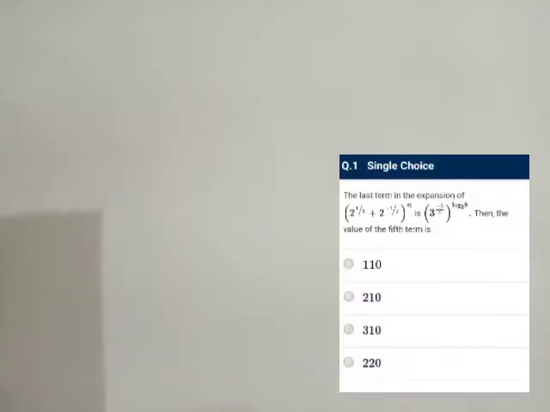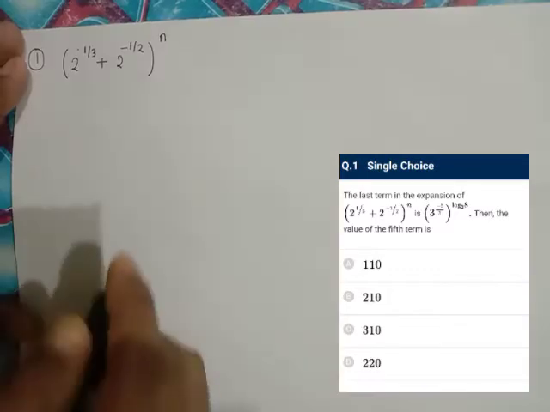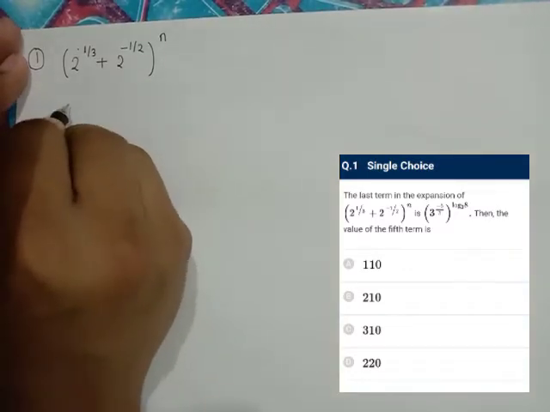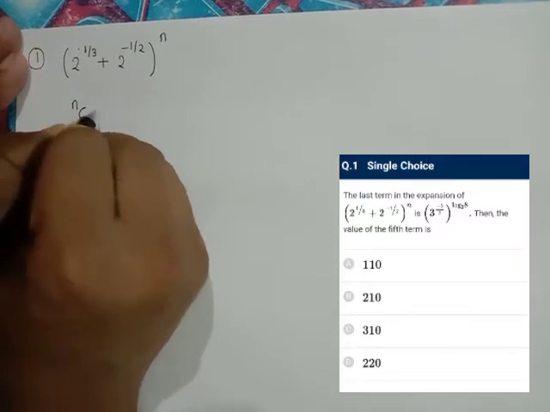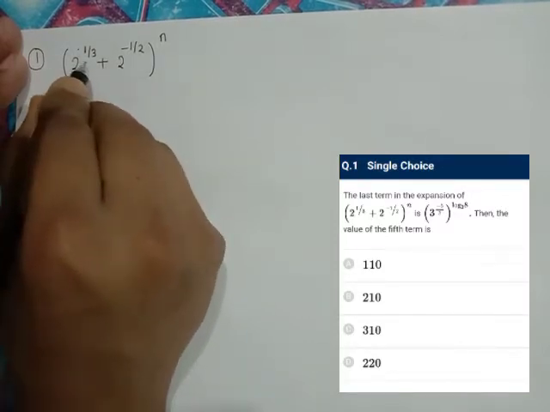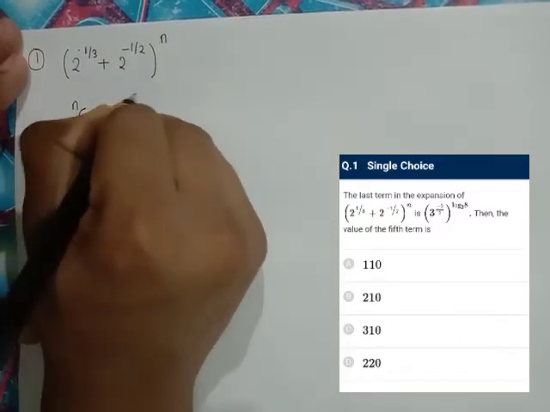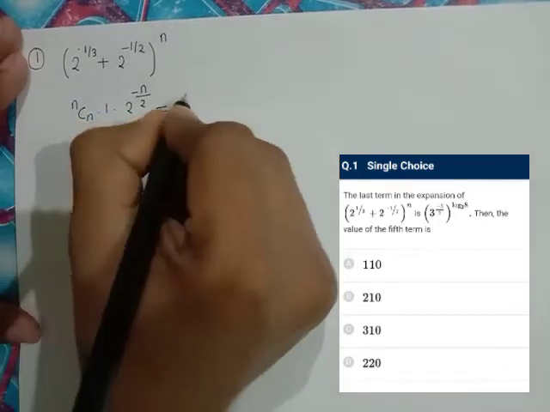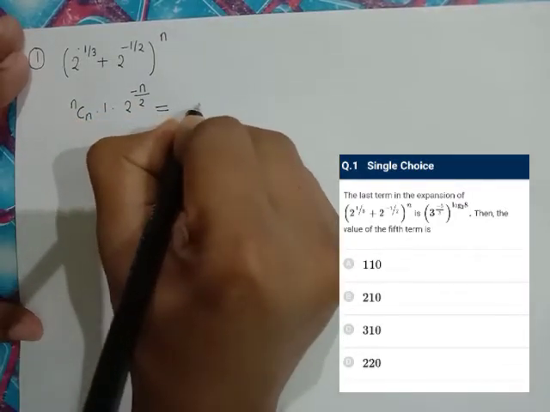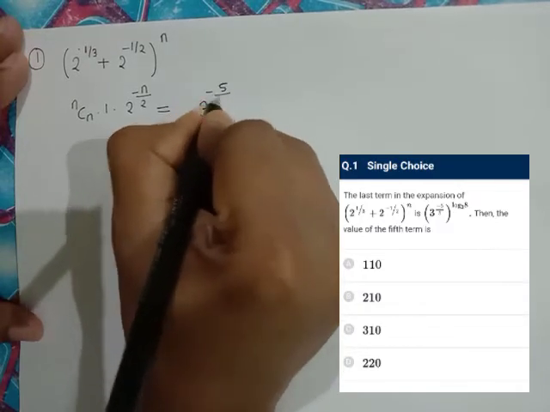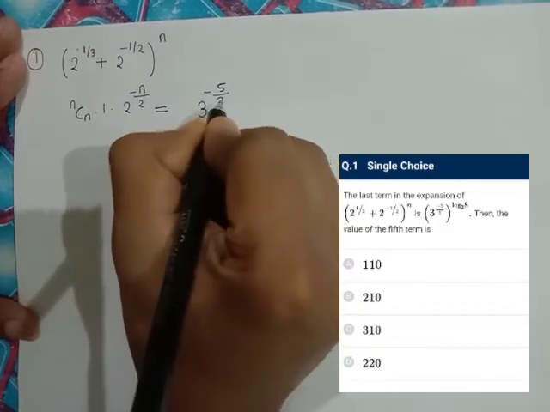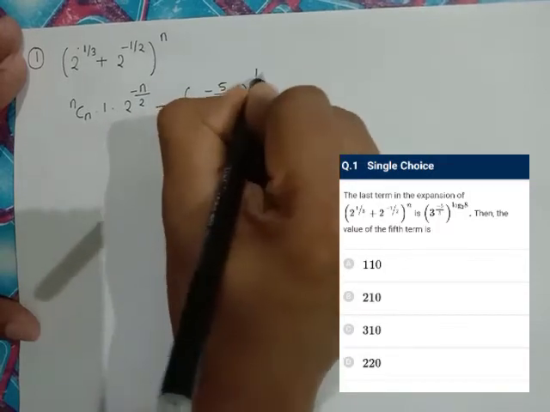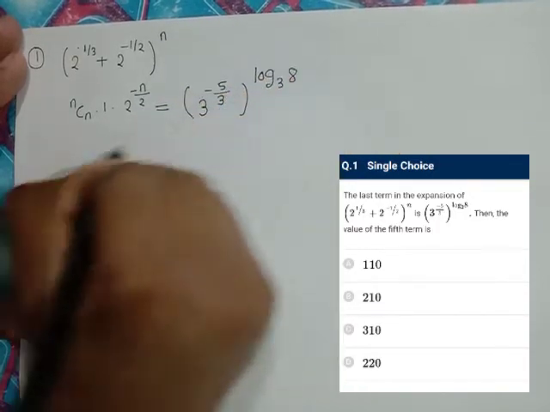Question number 1 says that the last term is given as it is in an expression, and then we have to find the fifth term of the given expression. Given the nth term, the nth term can be given by nCn into 2 to the power of (n minus n)/3, into 2 to the power of minus n by 2, which is equal to 3 to the power of minus 5 upon 3, whole to the power of log with base 3 of 8.